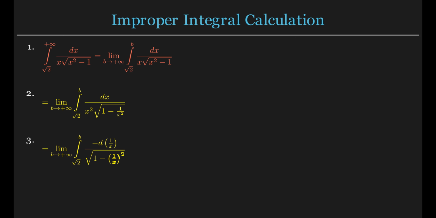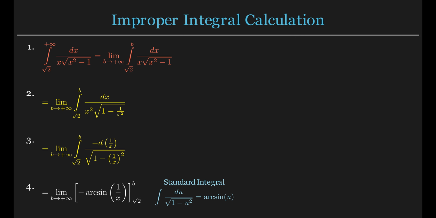We notice that the differential of 1 over x is negative x to the power of negative 2 times dx. This allows us to rewrite the integral in terms of the differential, d of 1 over x. Now the integral has a standard form. The integral of 1 over the square root of 1 minus u squared is the arcsin of u. So the antiderivative becomes negative arcsin of 1 over x.